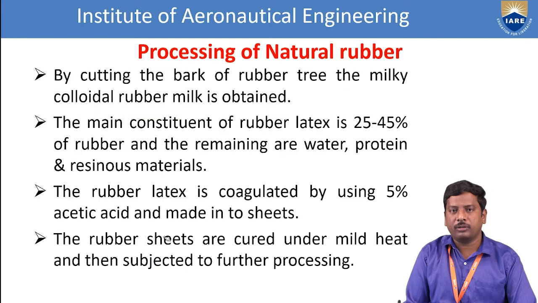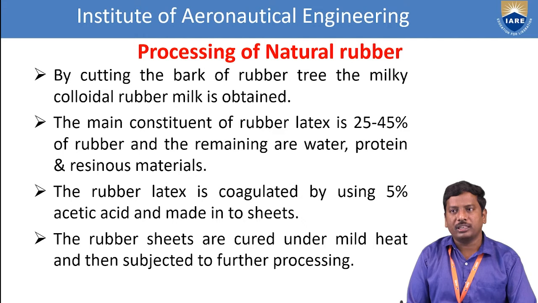Okay. So after that we see the processing of the natural rubber. It involves so many steps. First of all, by cutting the bark of the rubber tree, the milky colloidal rubber milk is obtained. Already we discussed the natural rubber obtained from the Hevea brasiliensis tree, from the bark of the tree. We collected the milk from the bark in coconut hulls. So that milk is collected.